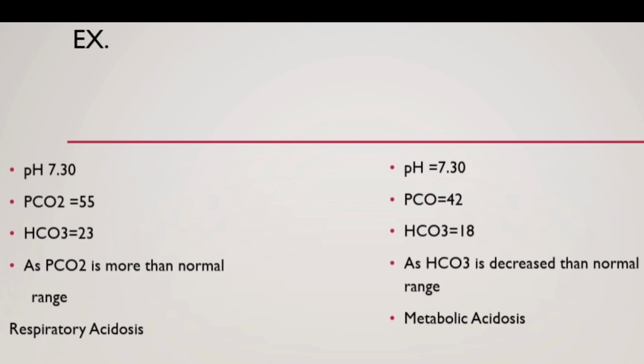For example, in the first scenario pH is 7.30, which is decreased, so it is acidosis, and PCO2 is 55, which is increased, and HCO3 is normal. Since PCO2 is increased above the normal range, it is respiratory acidosis. In the second scenario, you can see HCO3 is decreased and PCO2 is normal, so it is metabolic acidosis with a decrease in pH.